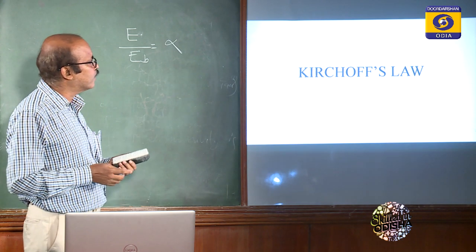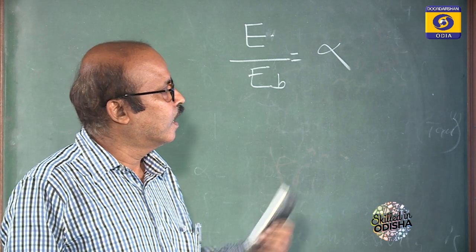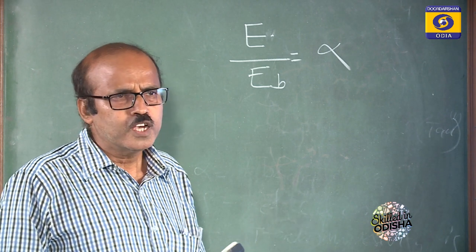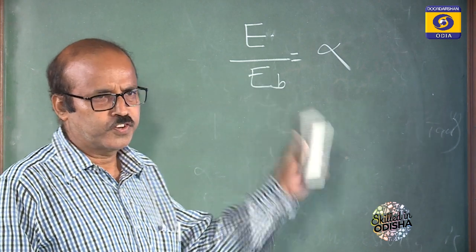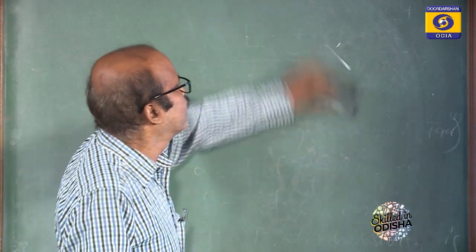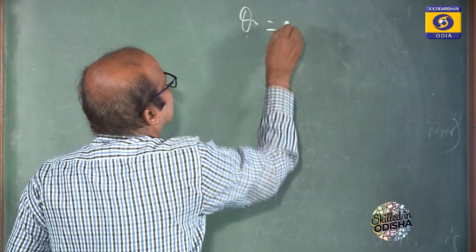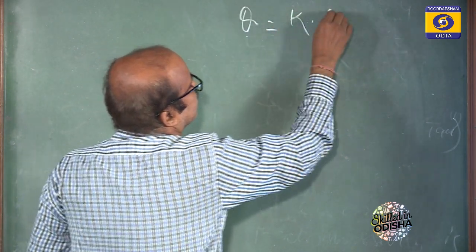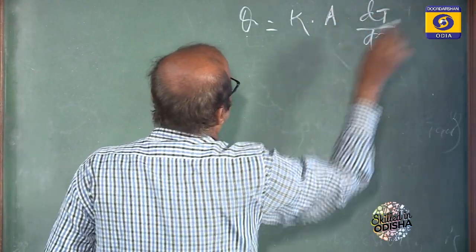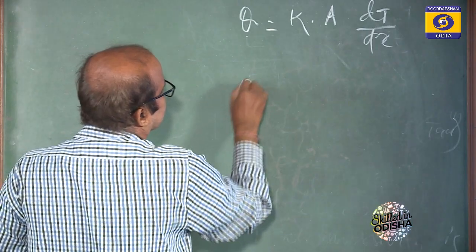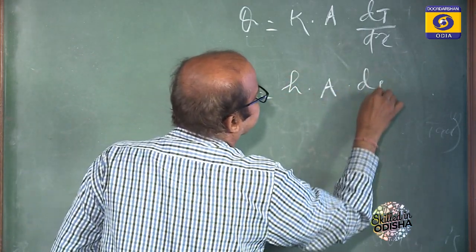So this is all about your chapter, heat transfer. Basically, you have to remember 3 formulae. For conduction, it is Q is equal to K, conductivity, A into dT by dx. For convection, it is h A dT.